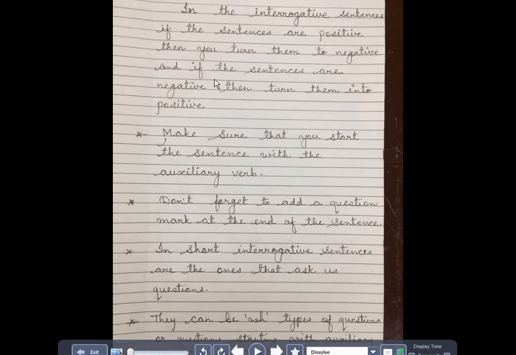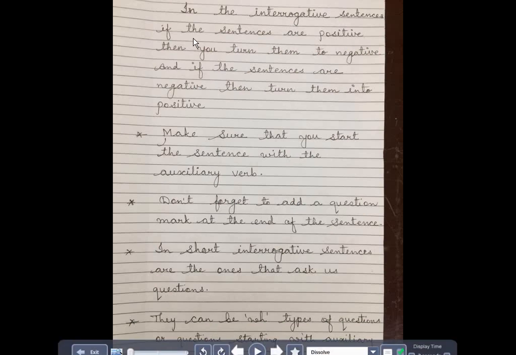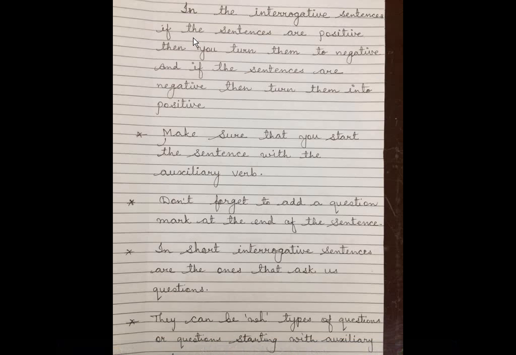When you turn the sentences into interrogative, first and foremost, I told you interrogative sentences are sentences which ask us the questions. And what type of questions? They could be WH questions. For example, where do you live? What is your name? Why are you crying? How old are you? So students, they can be WH questions. They also can be questions which start with the auxiliary verbs. We are going to study it now.